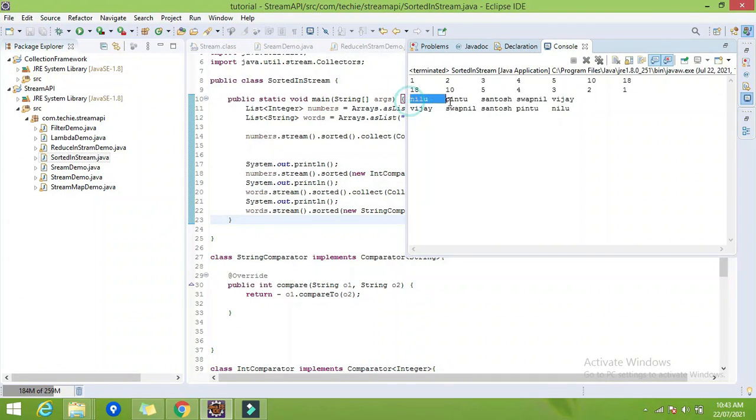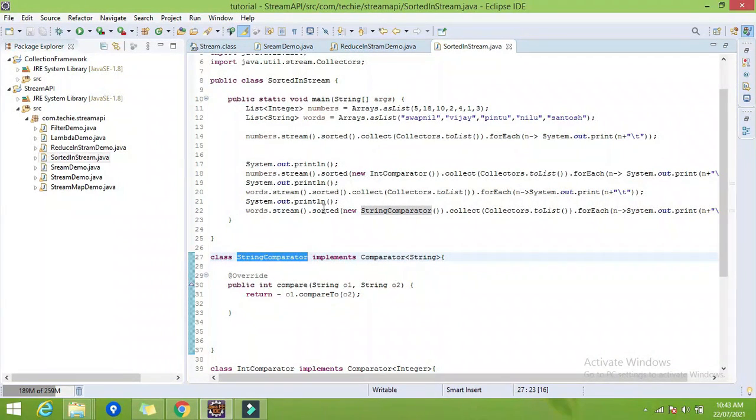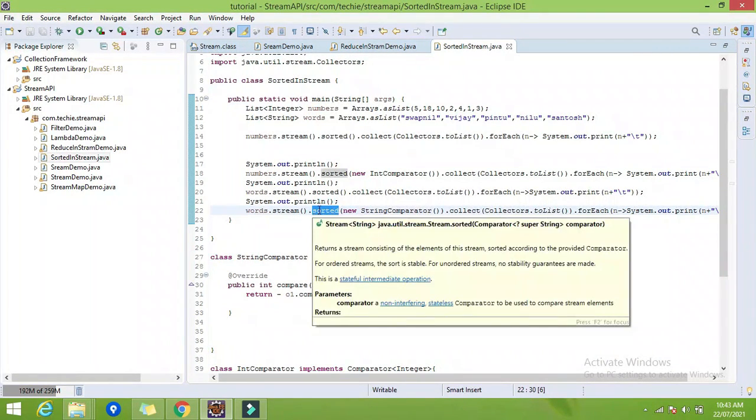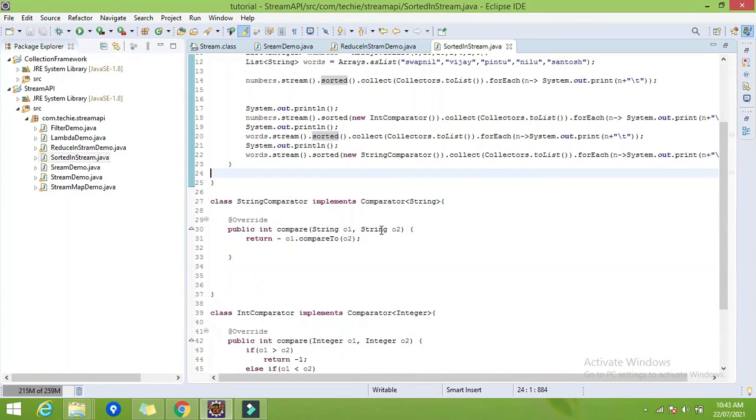So here you can find it, this is the default natural sorting order and this is the descending one. This is the reverse of the first result, right? This is all about how we sort using the comparator. We have two variants of the sorted method. The first one is sorted without an argument, that will sort in the default natural sorting order, and the second one with the comparator, that will sort according to our logic. So let me try one more scenario here.